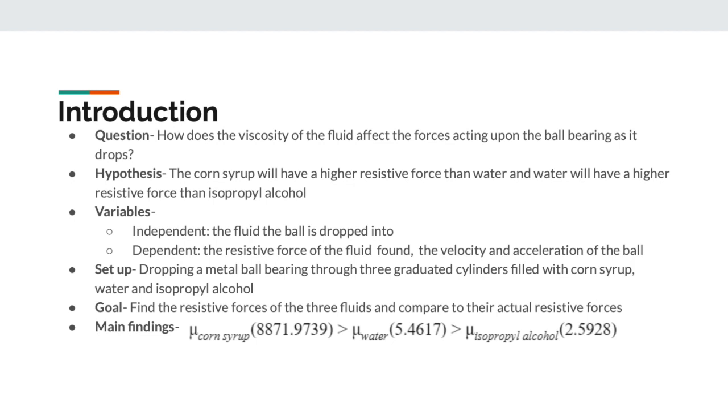Our main findings were that the mu of corn syrup was very high, the mu of the water was much lower, and the mu of the isopropyl alcohol was similar to that of water but still significantly lower.